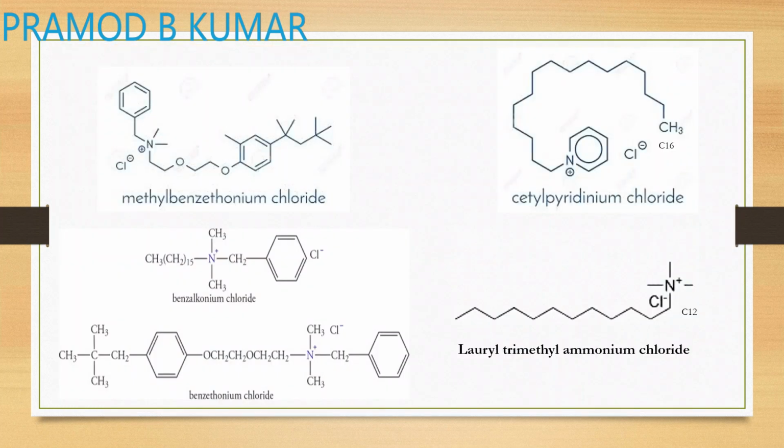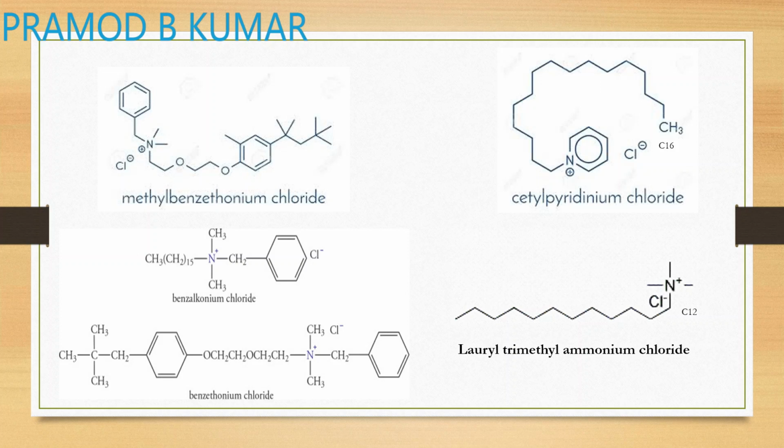Everything contains an alkyl dimethyl benzyl ammonium chloride quaternary ammonium salt. So there is an alkyl chain, a long chain, which is attached to your dimethyl benzyl quaternary ammonium salt.